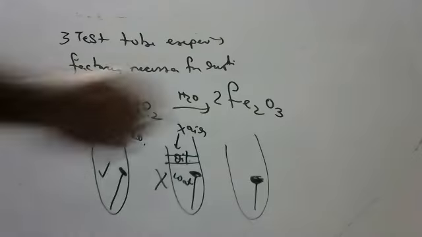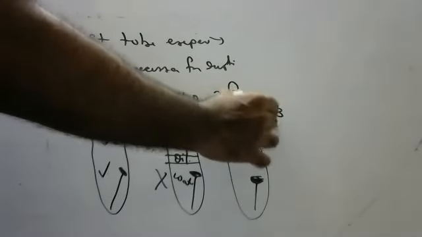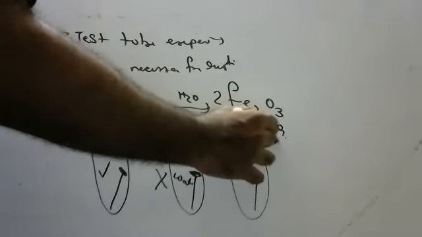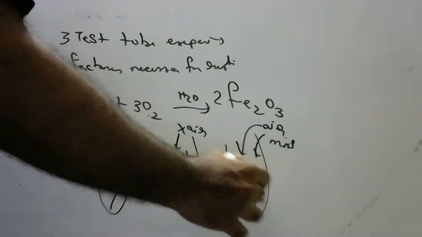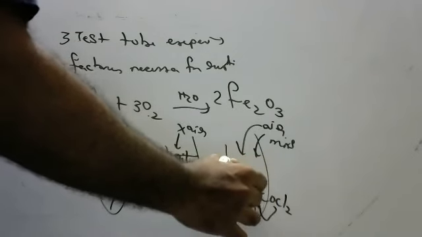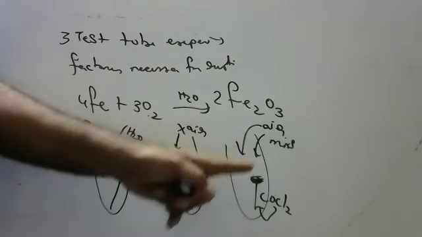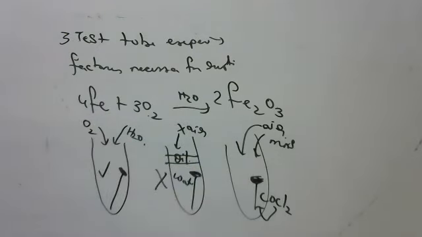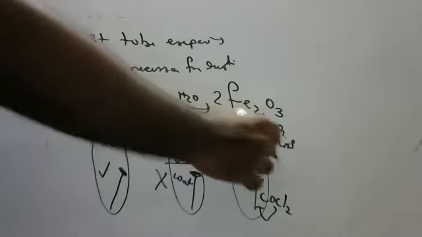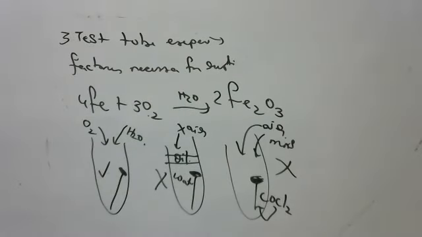And children, in the third one air is there, but to absorb moisture we are keeping cobalt chloride paper, which can absorb moisture. Here air is there, no moisture. Will rusting take place here, children? No.